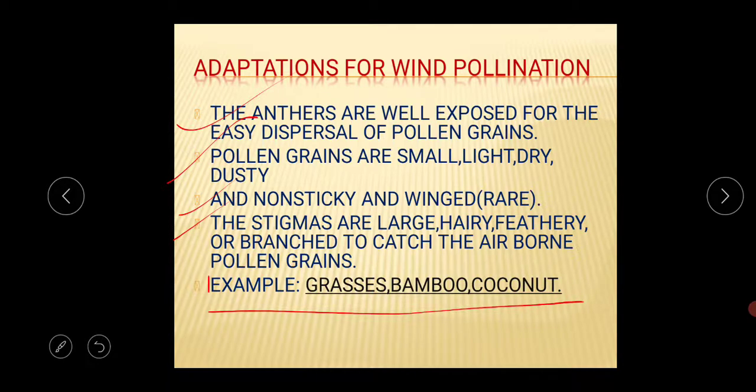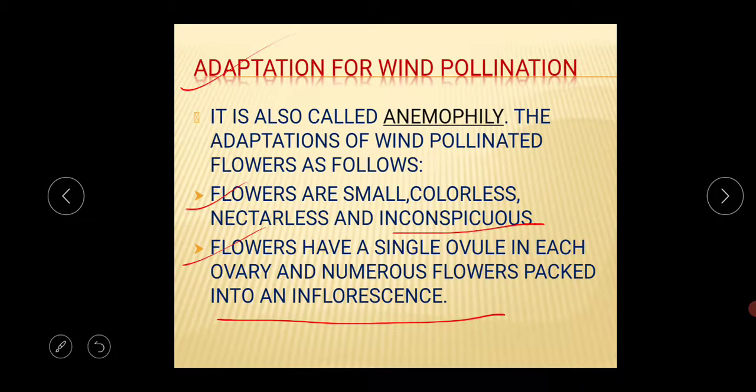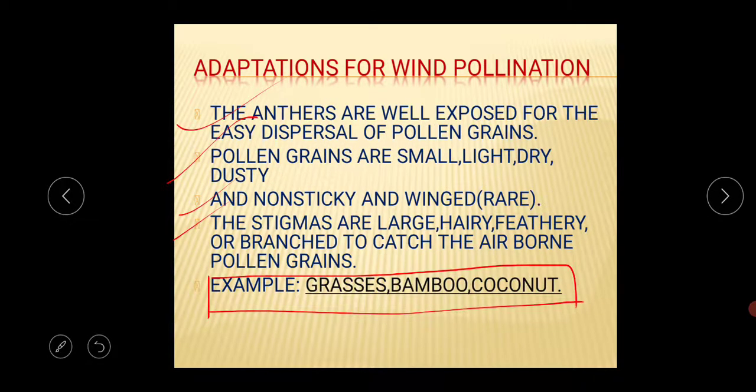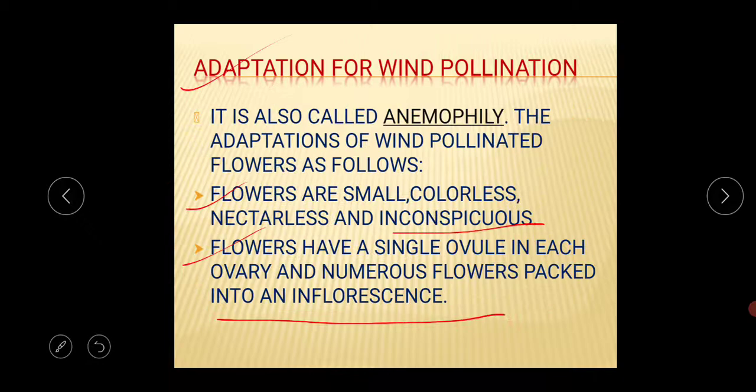So this is a very important thing. During the time of your exam, there are so many points here, but just remember 3 to 4 points. Here I have written so many points for your easy memorization. So during the time of your exam, just memorize 3 to 4 points with one example. I am repeating again.